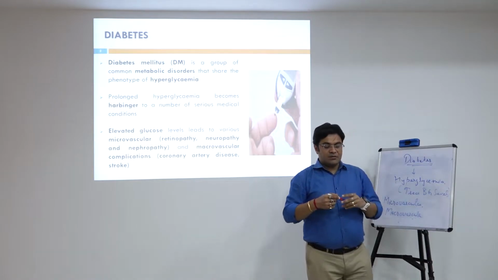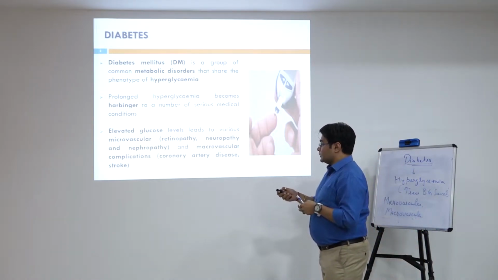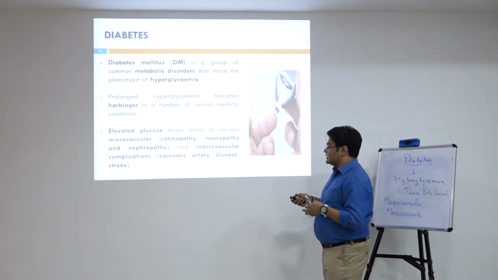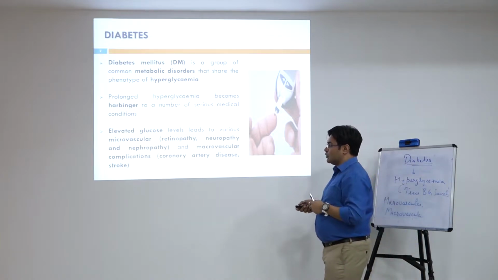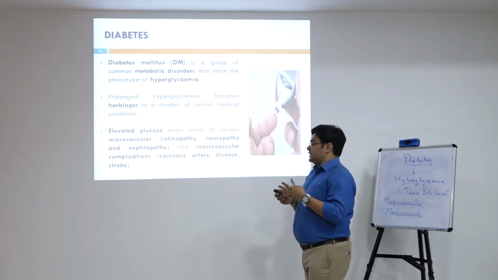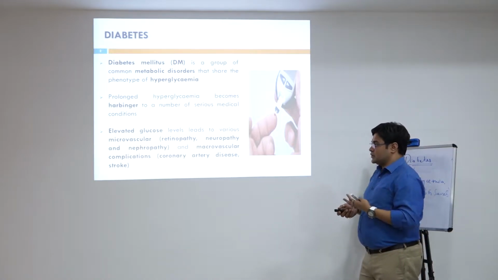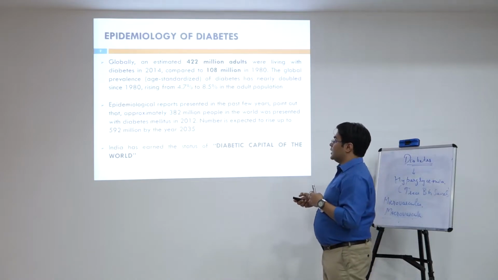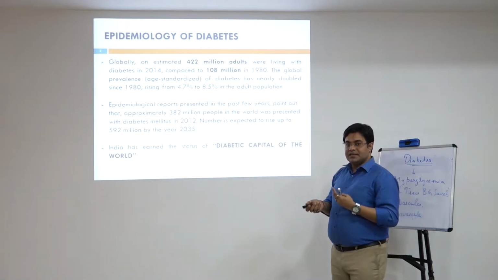In microvascular we are dealing with the smaller blood vessels, that's why the word micro comes into the picture, and when we are talking about the larger blood vessels, it is called macrovascular complication. Microvascular complications mainly include retinopathy, neuropathy and nephropathy, while in macrovascular complications, coronary artery disease and stroke occur. So diabetes is that important a disease in today's life.